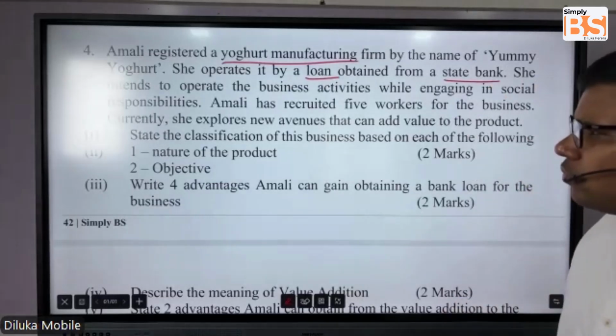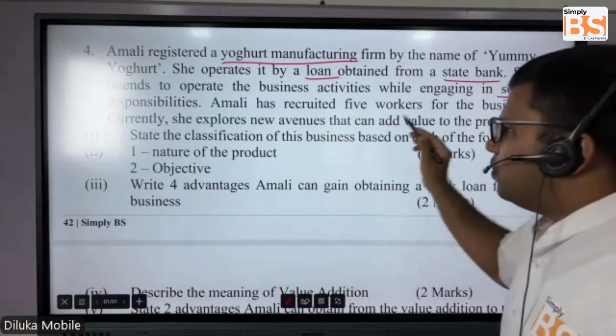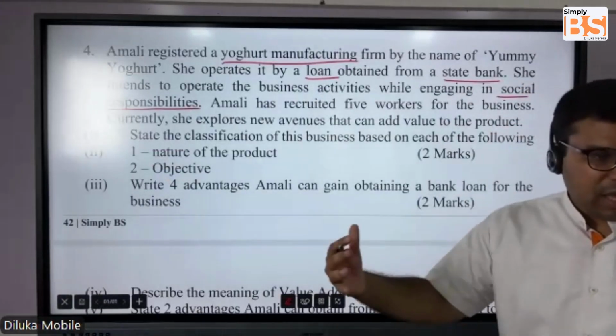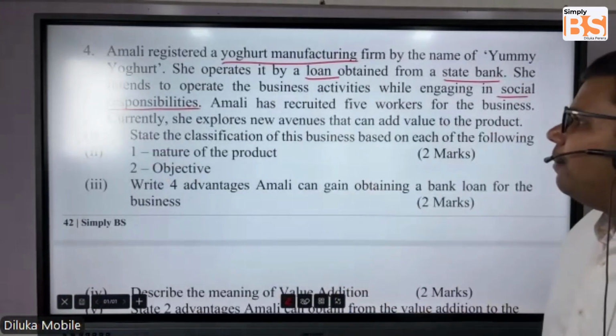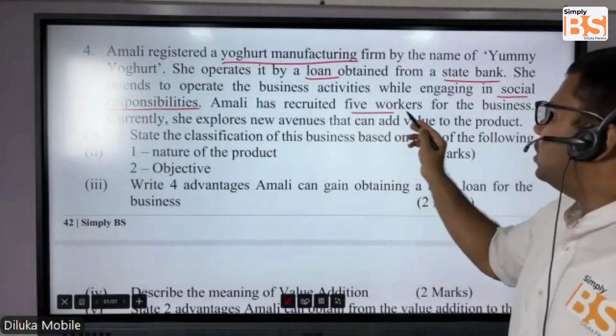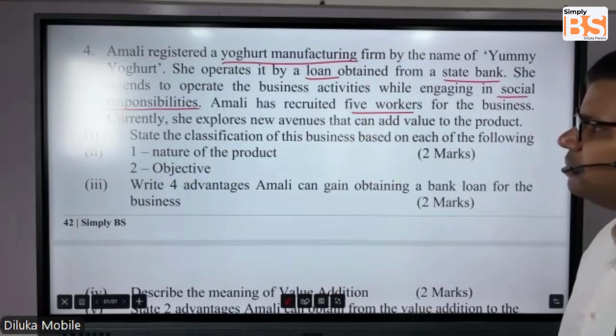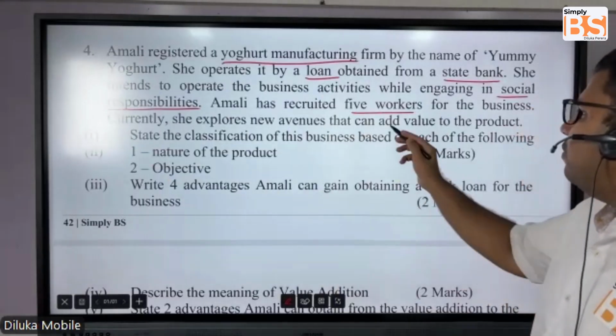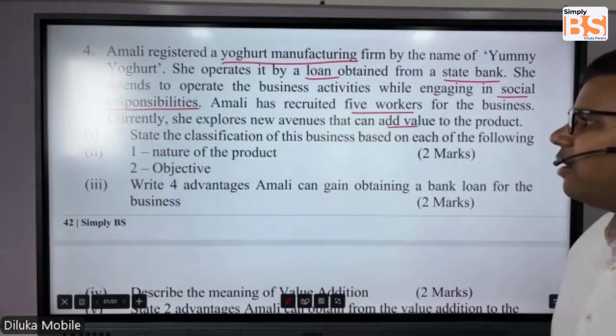That is a part that we will be discussing in lesson number 2. Amali has recruited 5 workers. Currently, she explores new avenues that can add value to the product.